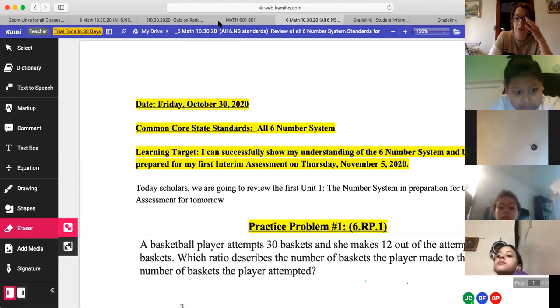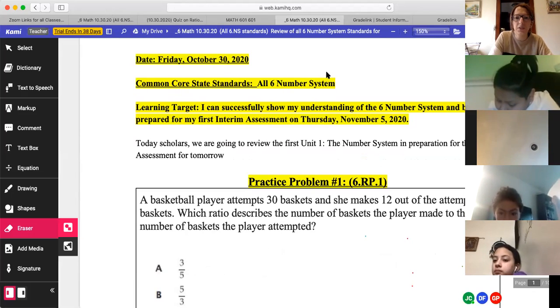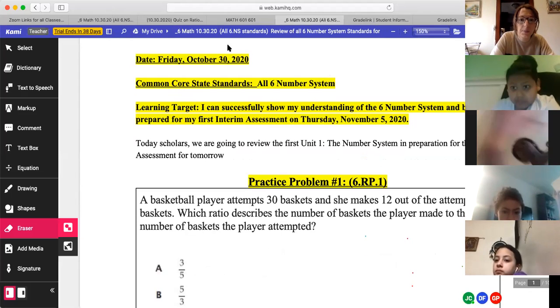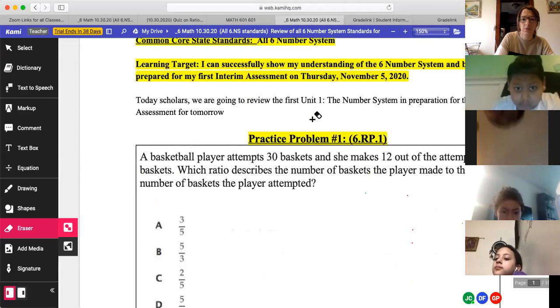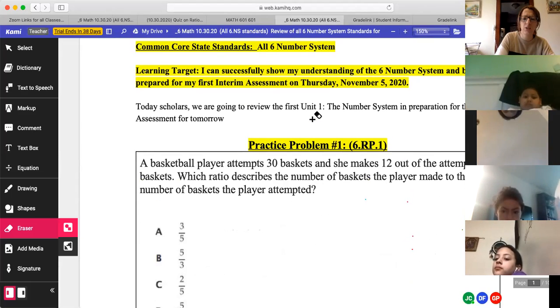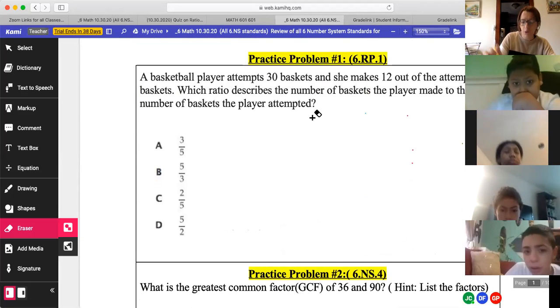Better? Yes. All right. Today's learning target. I can successfully show my understanding of the number system and be prepared for my first interim assessment that will be on Thursday, November 5th of 2020 in math. So you're going to review today. Today's all about reviewing the first unit. That's what it's about. All right, problem 1.